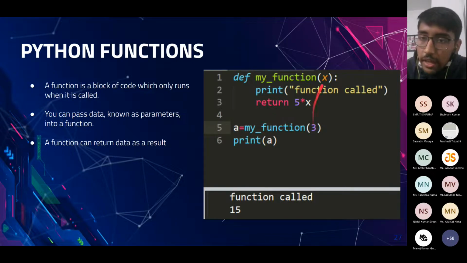So x will have value 3, and we would return 5 into 3, which will be 15. So a would have value 15, as the return value of my function is stored in a, and if we print the value of a, it would be 15.